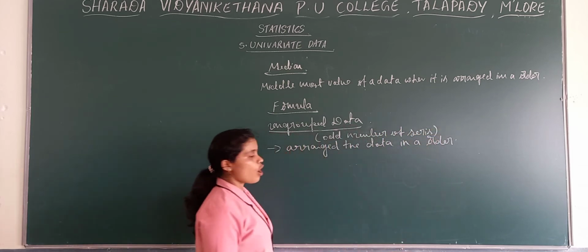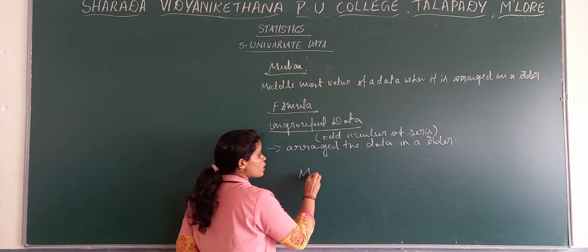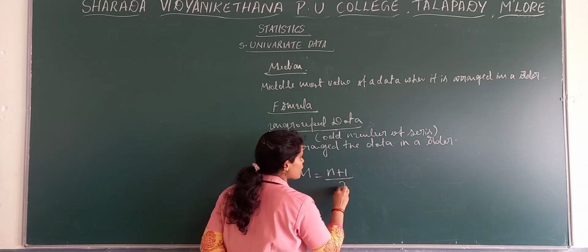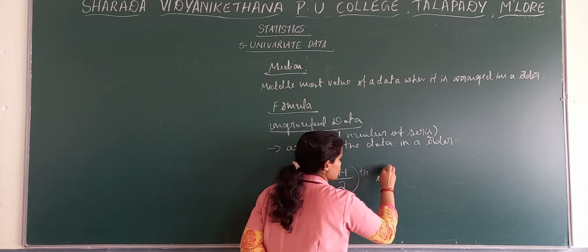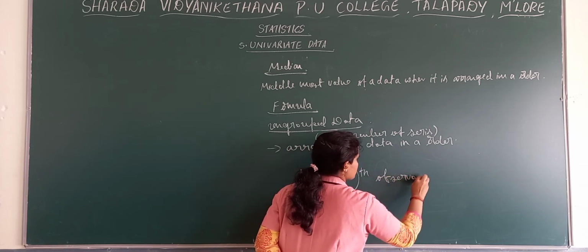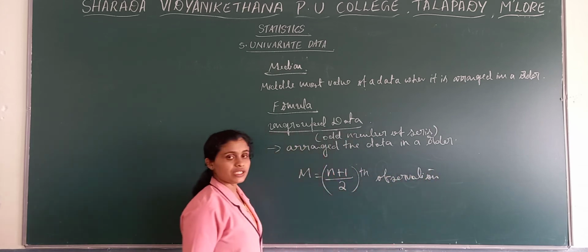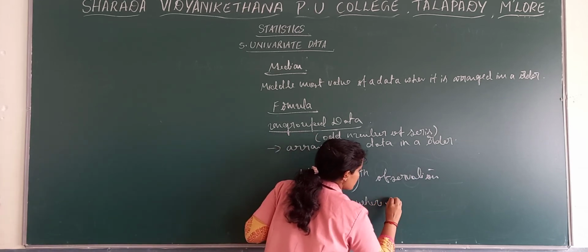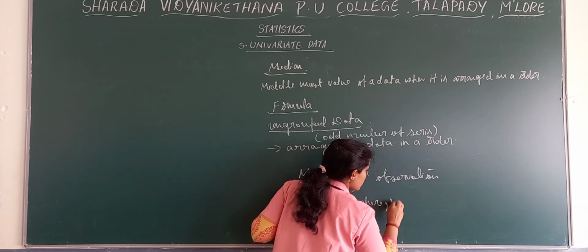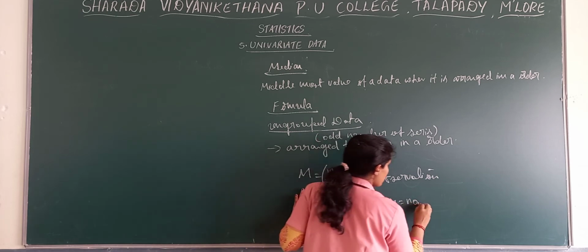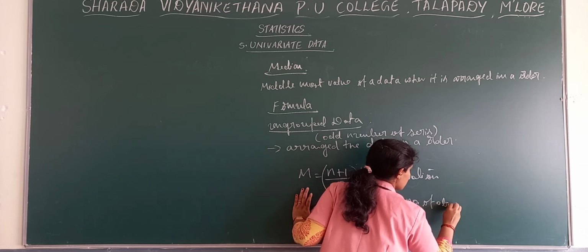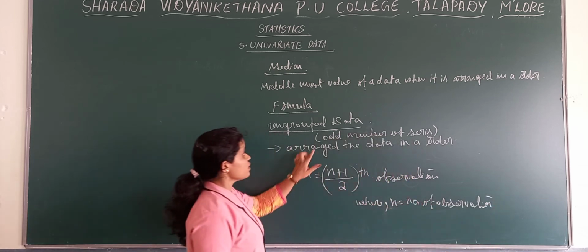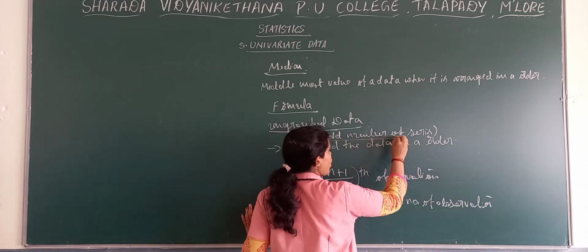If it is an odd number of series, then your median formula goes like (n plus 1) divided by 2 observation. This is your median formula, where n is the number of observations. As I said, this is when you have an odd number of series.